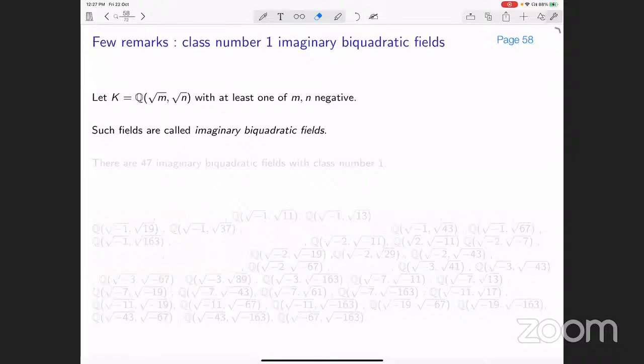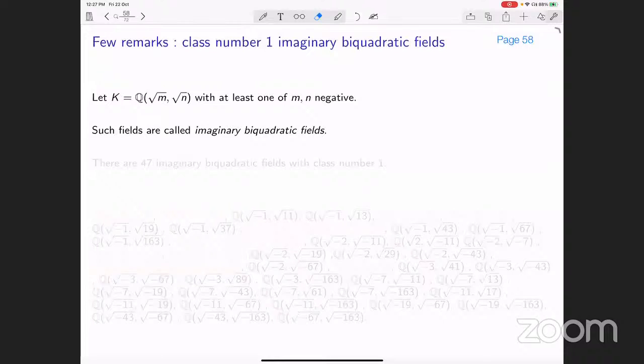Thing is, we know that if an integral domain is Euclidean, then it is a principal ideal domain. That means it has class number 1. However, the converse is not true. So even if the integral domain has class number 1, PID, it is not necessary that it is Euclidean. That we have seen in the imaginary quadratic fields.